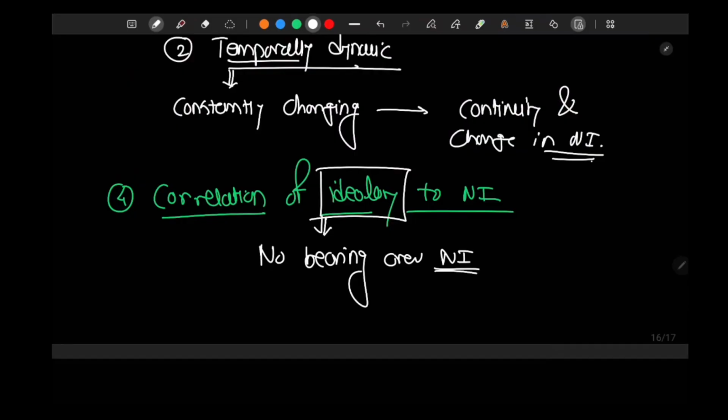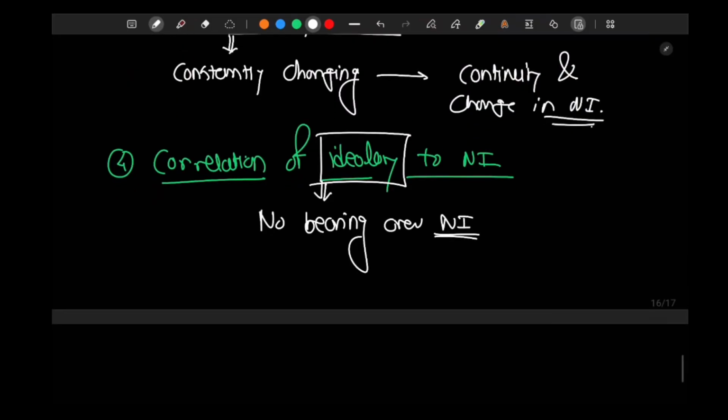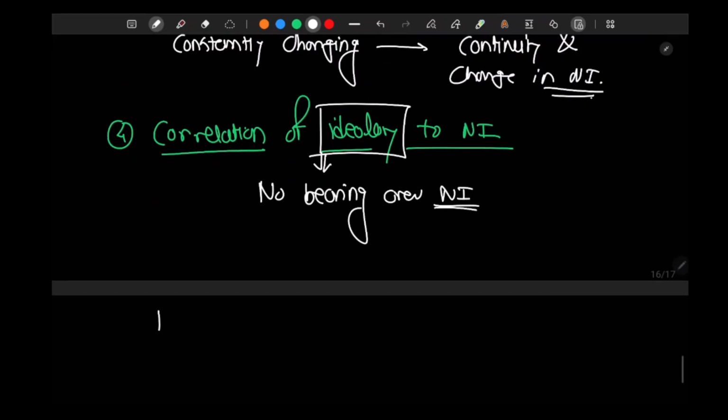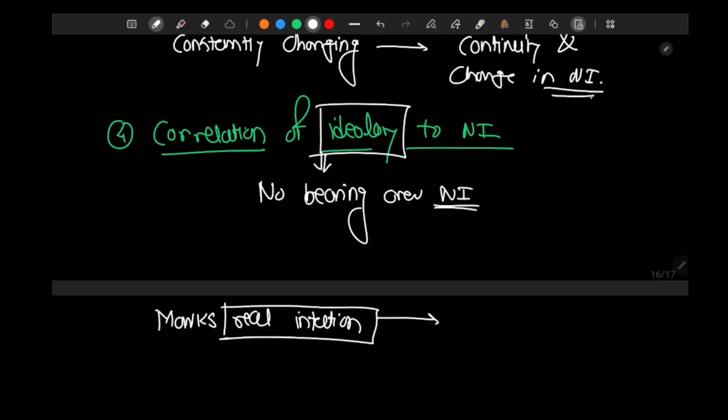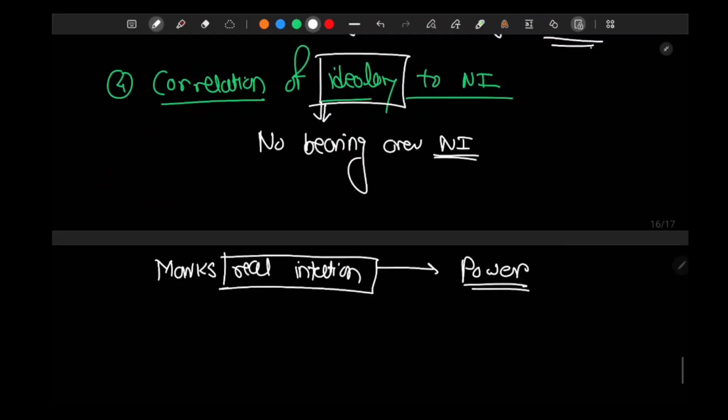Ideology has no effect over national interest. On first instance, it might seem that ideology is important, right? But it masks the real intention. Real intention in international relations will 100% of the time be about power, right?